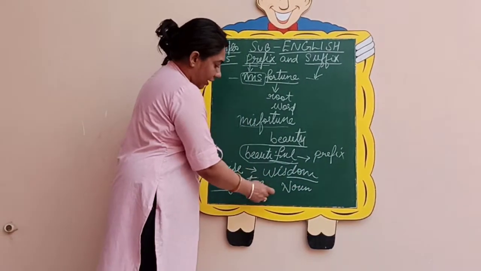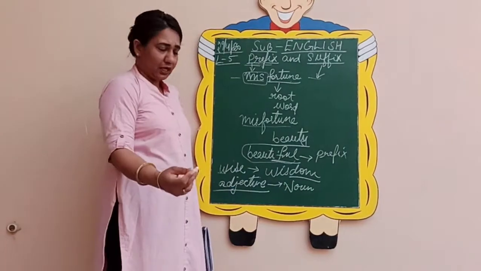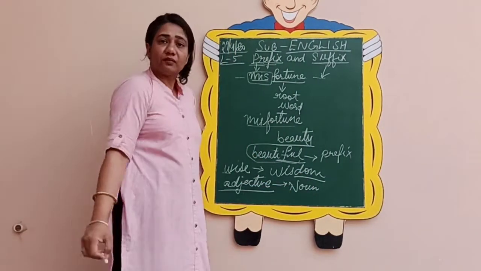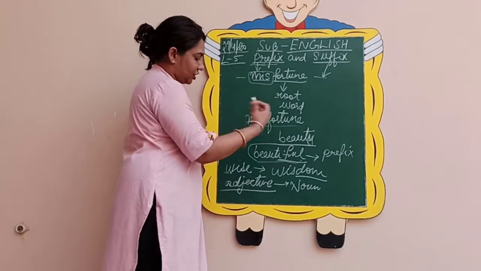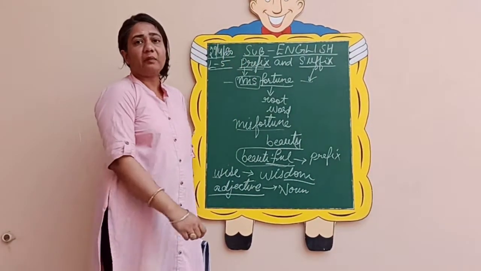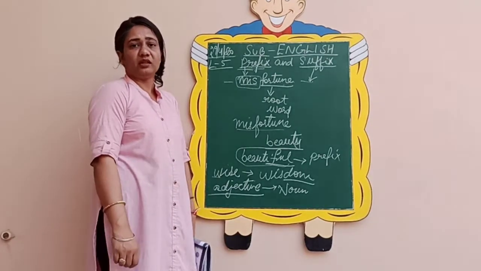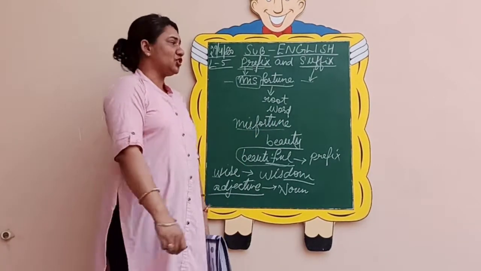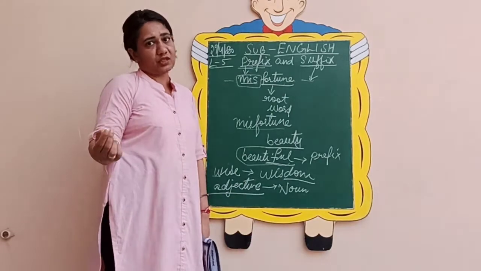This is how an adjective is changed into a noun by adding the suffix DOM, and it changes from wise to wisdom. Whereas if you add a prefix, there is no change in the part of speech. So this one point I wanted to tell you.